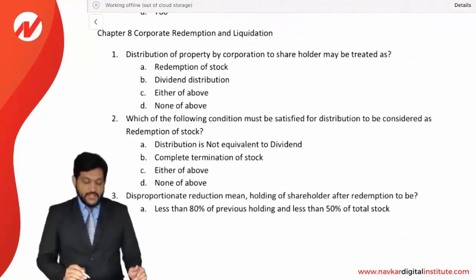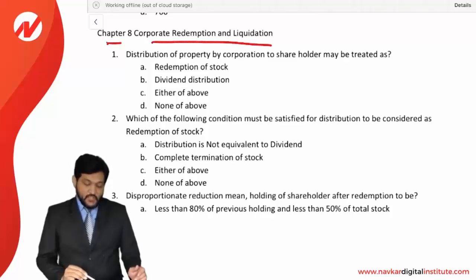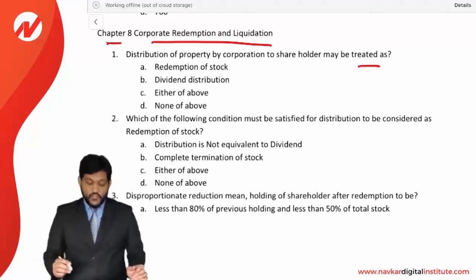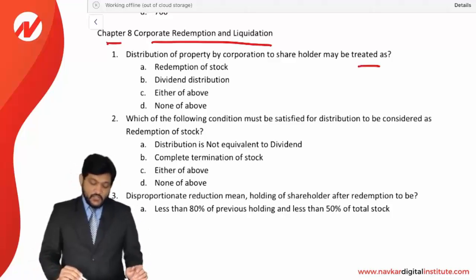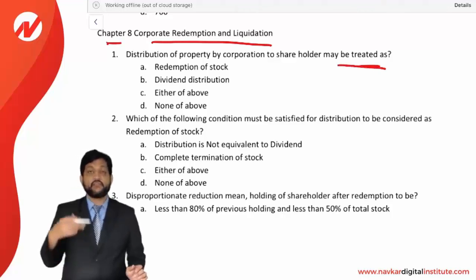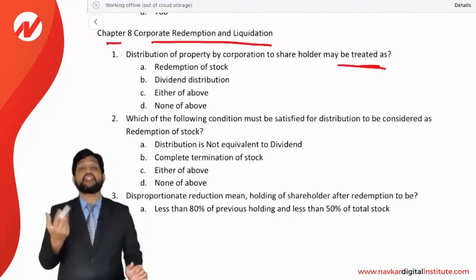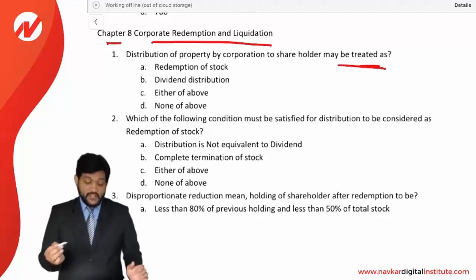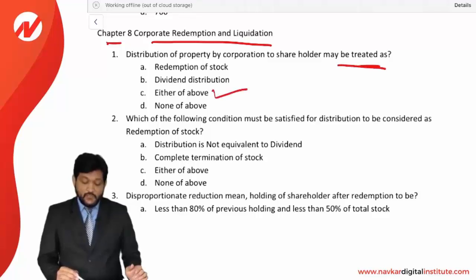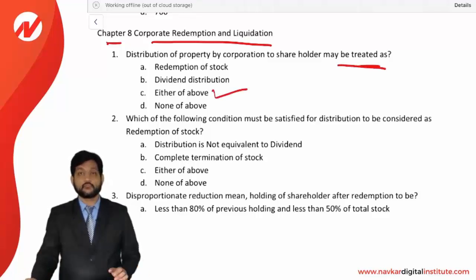Now friends, let us see the MCQs of chapter number 8, corporate redemption and liquidation. First, distribution of property by a corporation to a shareholder may be treated as what? When a corporation is distributing property, it can be treated as what? Redemption of stock? Yes, it may be. Dividend distribution? Yes, it may also be. So it can be either of the above. The answer is C option.